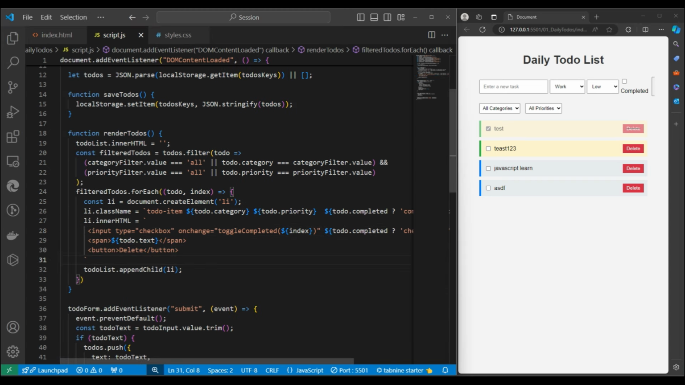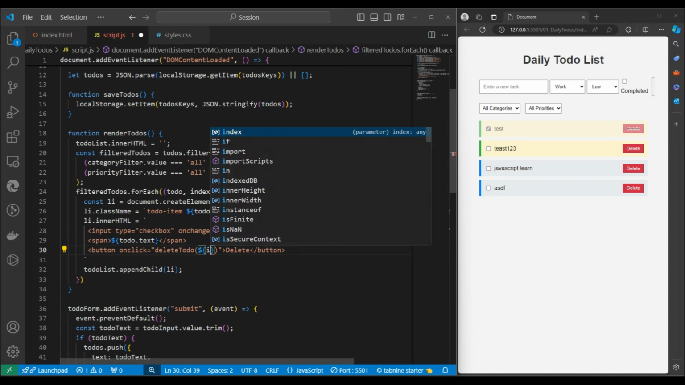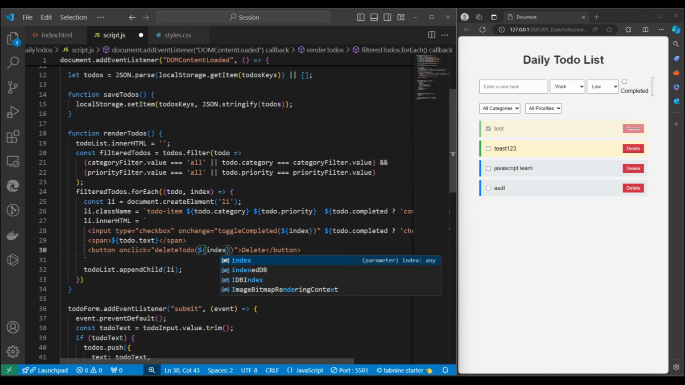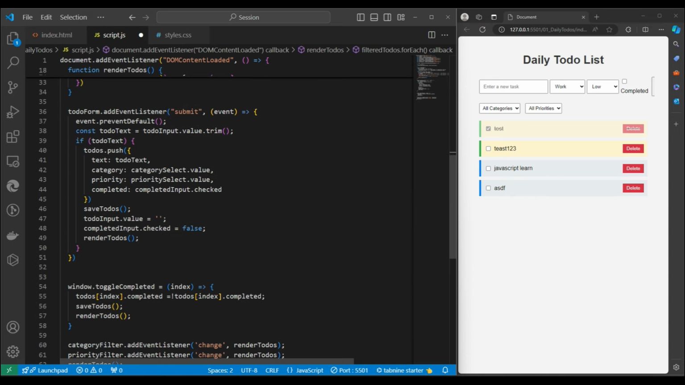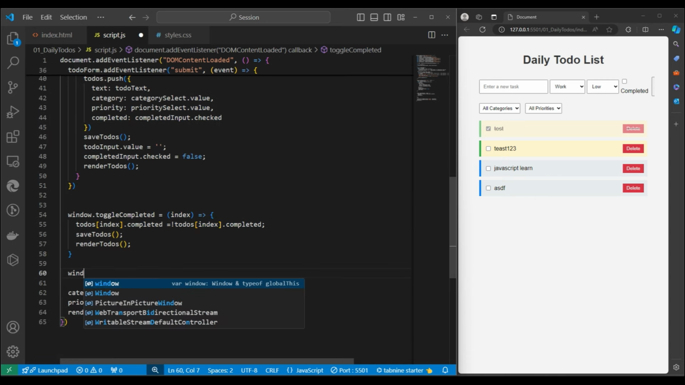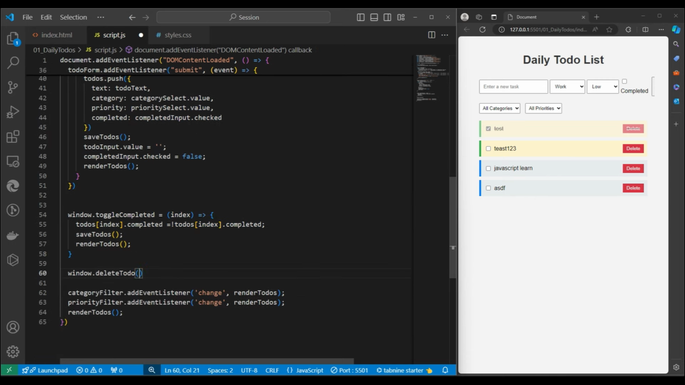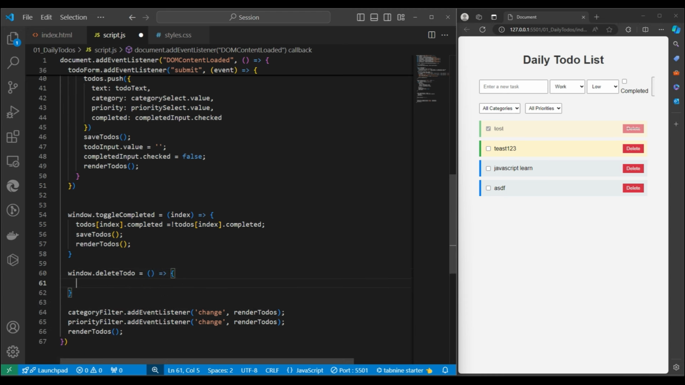Similarly, we need to do the button also. So on the button we will write onclick, and here is the function, deleteTodo, and definitely here also we should pass the index, because otherwise how will we identify which to-do we want to delete? So I need to pass the index over here. Now this function I also need to write as window.deleteTodo, and this is also an anonymous function, or you can say a function expression. Here we'll receive the index.